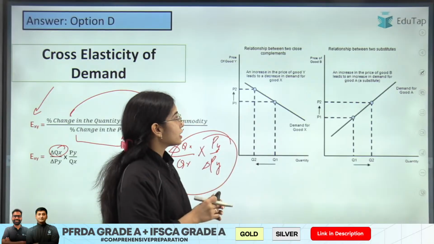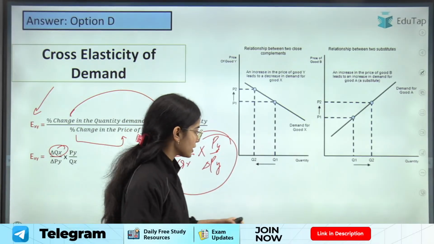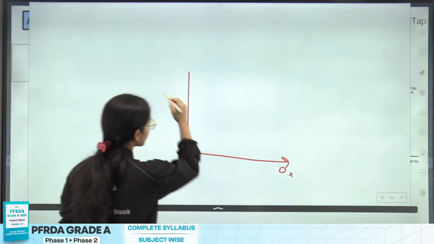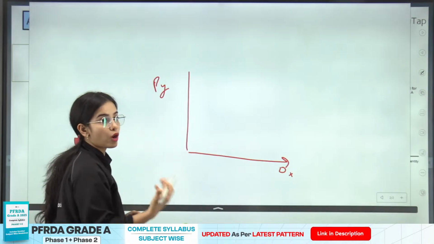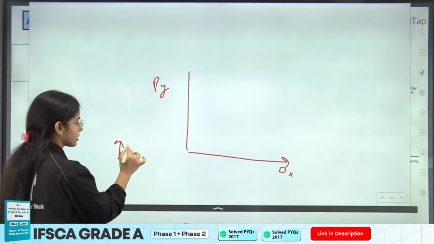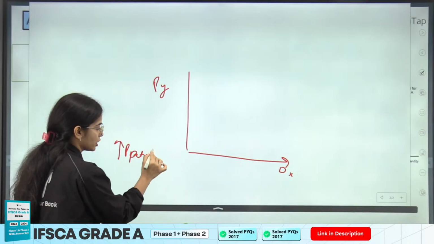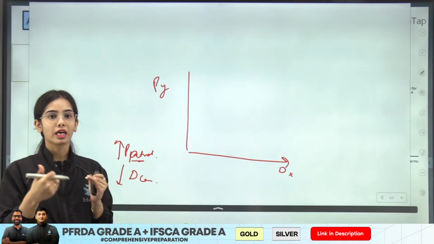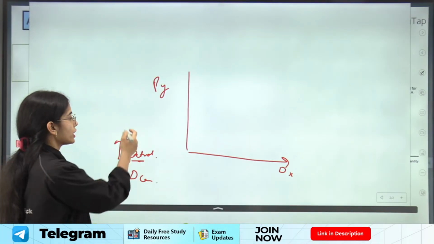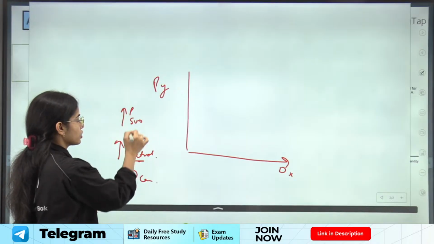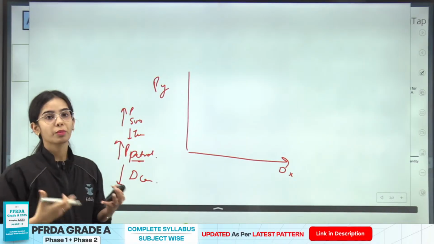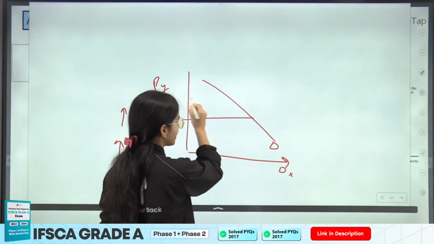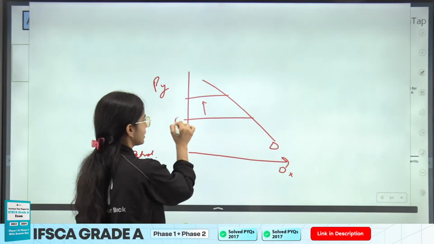Now, between complements, if we want to see a single diagram, here we can take the demand of X and the price of Y. In the case of complements, let's say the price of petrol is increasing.